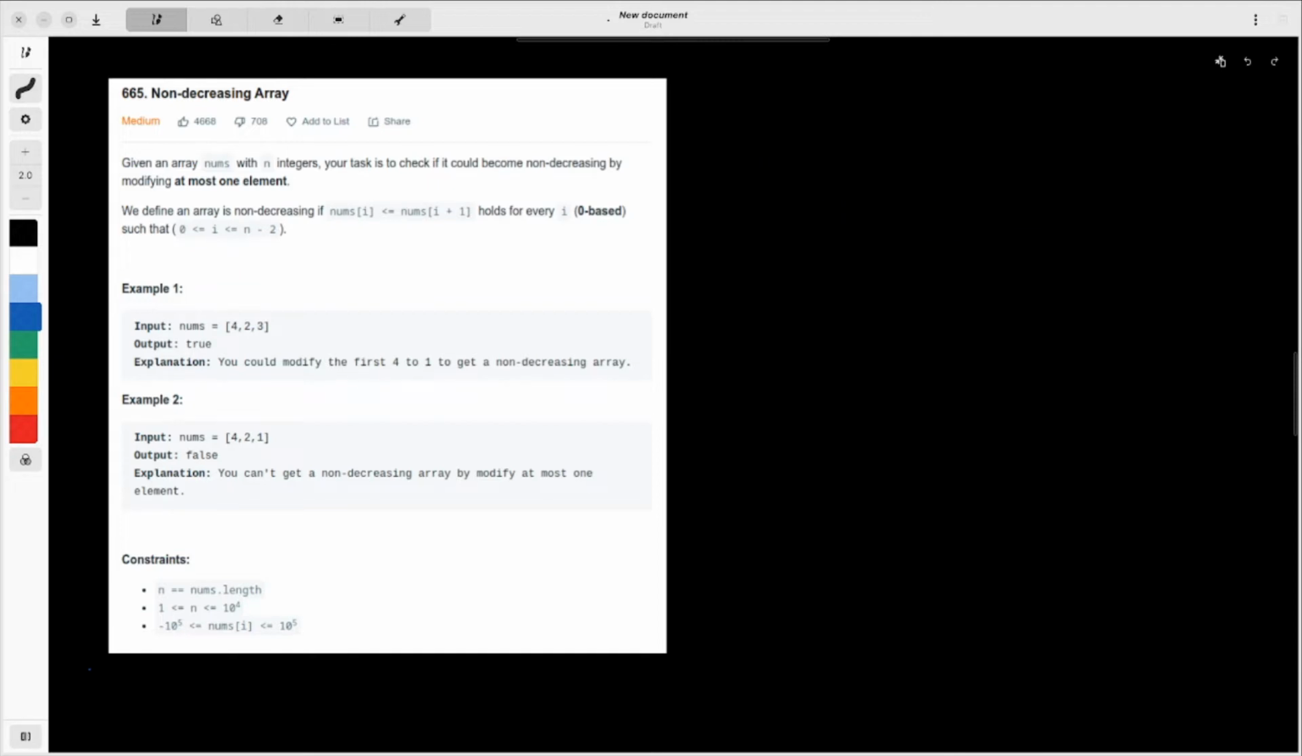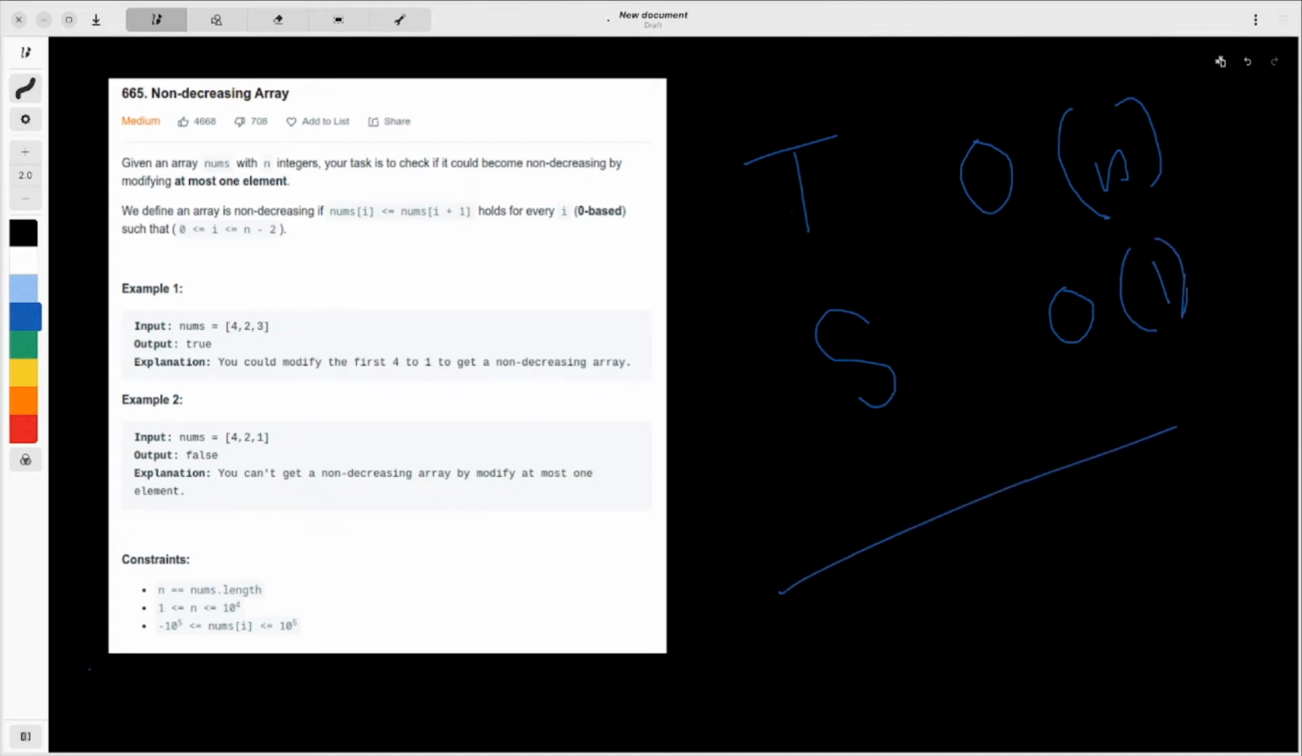Also note that we are traversing the array only once, so the time complexity would be O of n, because we are not doing anything else. And the space complexity will be O of 1, because we are not using any extra space. So this would be the time and space complexity. That said, let's jump onto the code.